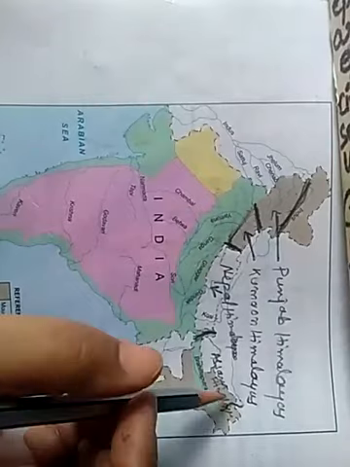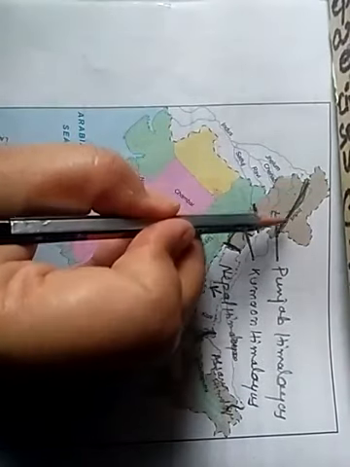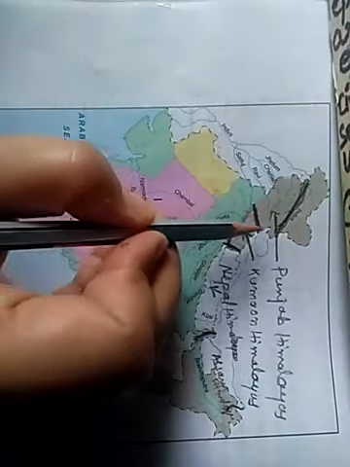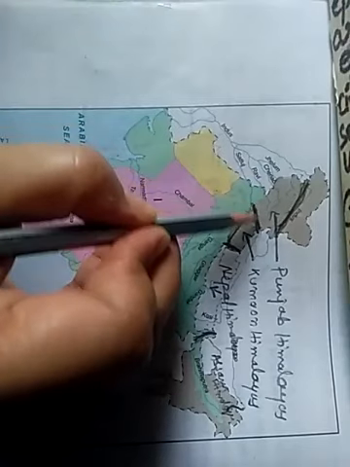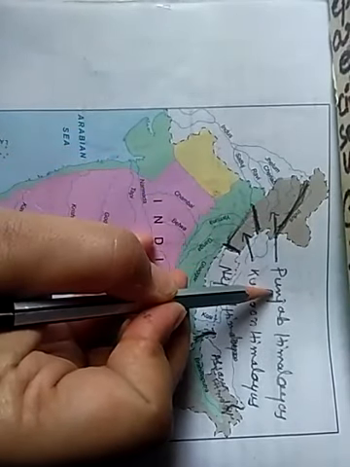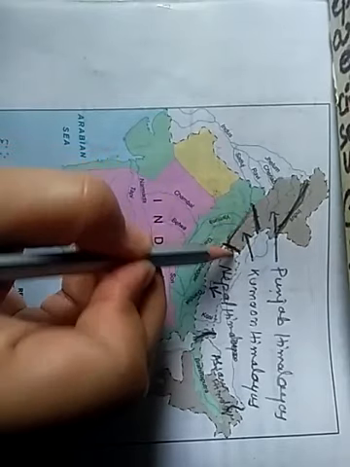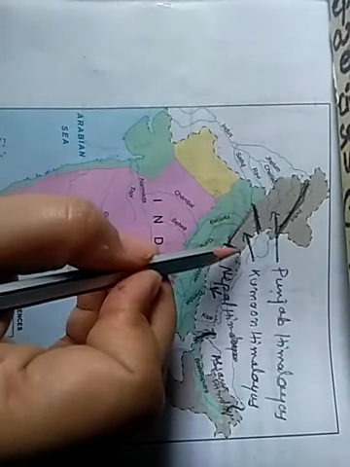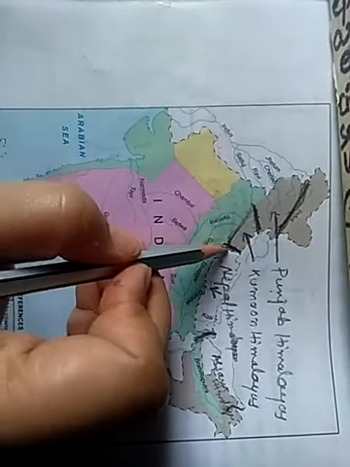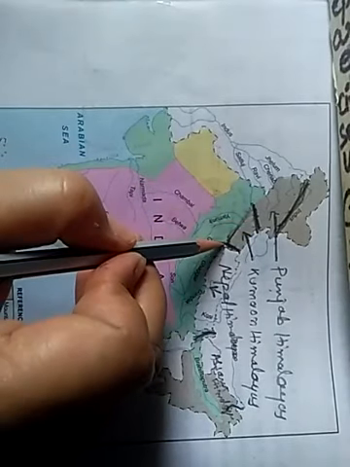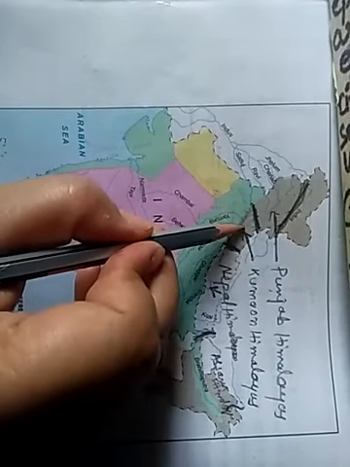So you understand? The part of Himalaya lying between river Indus and river Satluj is known as Punjab Himalayas. The part lying between Satluj and Kali is known as Kumaon Himalayas.